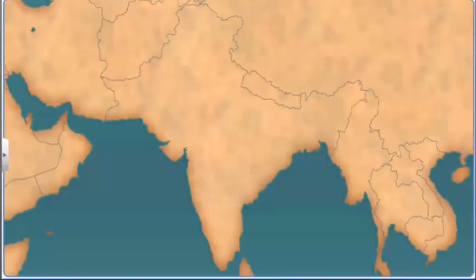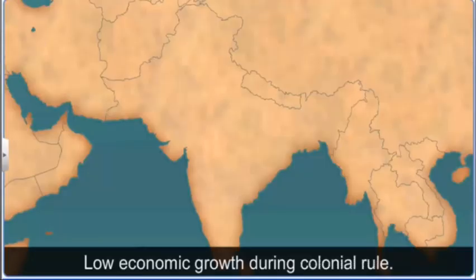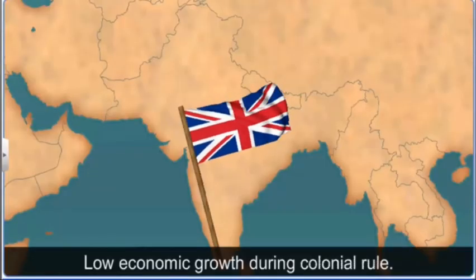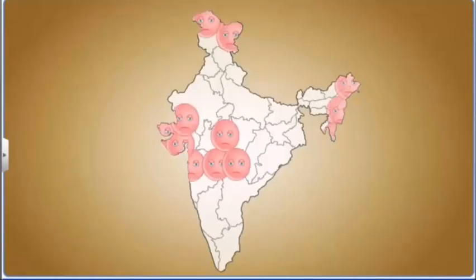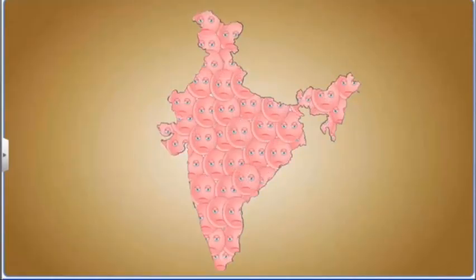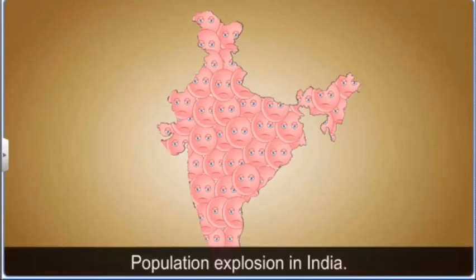During colonial rule, the British suppressed all local Indian handicrafts and industries. This led to low economic growth and spread poverty in India. The slow economic growth, in combination with the scarcity of jobs and population explosion in India, further worsened the poverty situation.